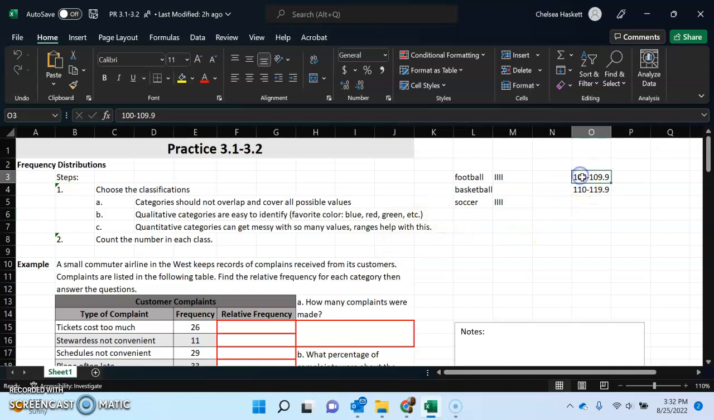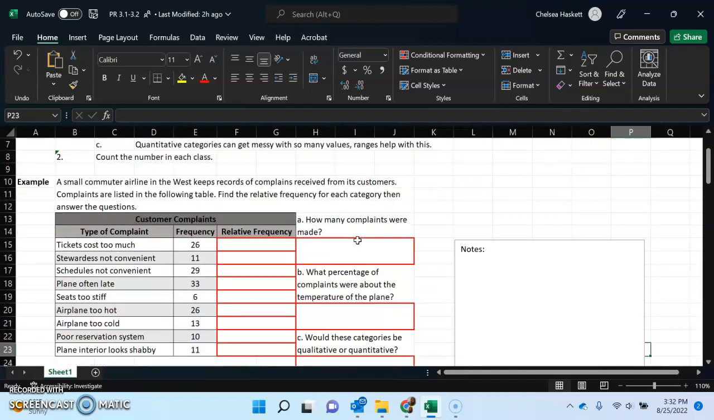So quantitative would be like all people in wrestling who weigh from 100 to 109.9, and then the next one maybe 110 to 119.9 is the next weight class. Okay, so I don't know what the weight classes are, but that would be an example, and then we take tallies, seeing how many actually weigh that. Count the number in each class. That's when we do the tallies.